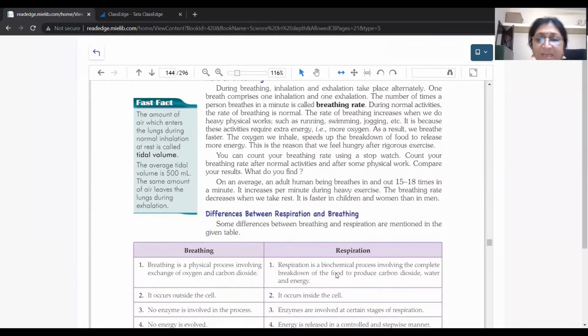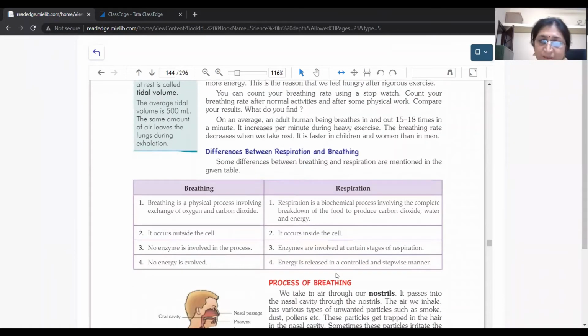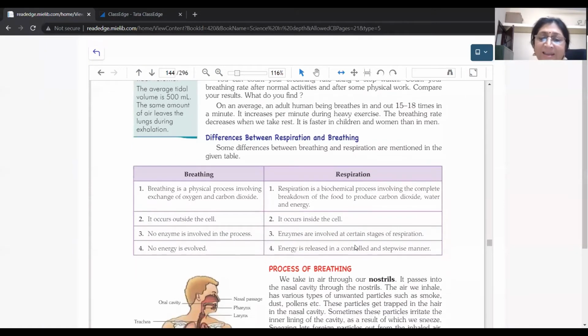Now, what is the basic difference between breathing and respiration? In breathing, we are only inhaling and exhaling. Okay, inhaling the oxygen and exhaling the carbon dioxide. But in respiration, what happens? The reaction we call respiration is an oxidation reaction. The oxygen we take in goes through a chemical process and breaks down into carbon dioxide and water and releases energy. So this is a totally chemical process, and breathing is only a physical process.